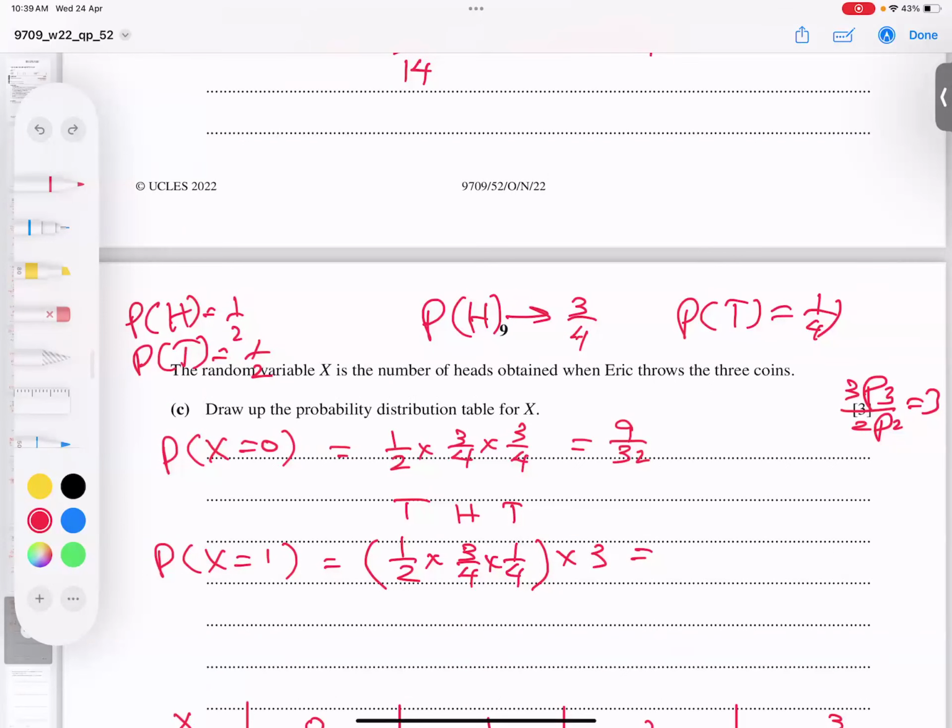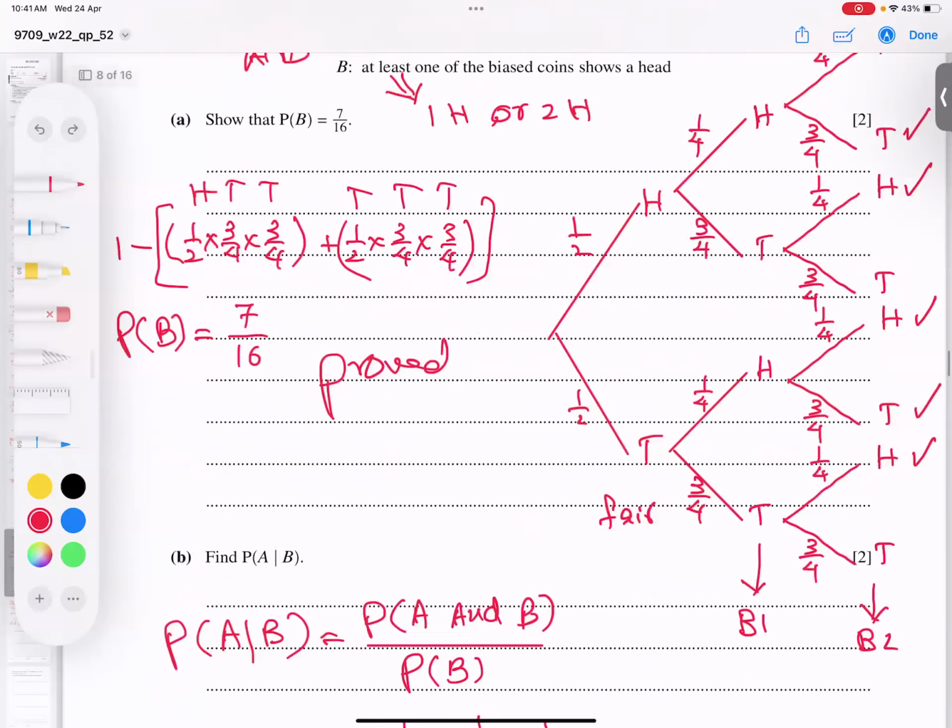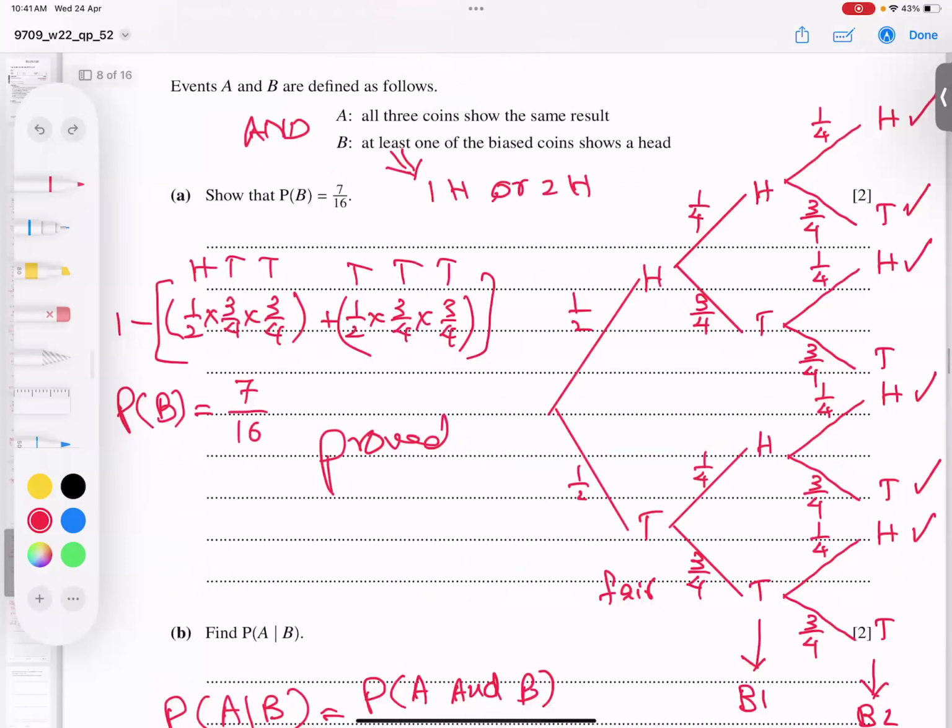Okay, and once again, I see on the diagram on the top. Yes, in the diagram, if you look at this branch, we talk about this branch, 3 by 4 coming 2 times. The problem is only here. For example, if we have one head coming in this branch, so 3 by 4 comes 1 time, you see.